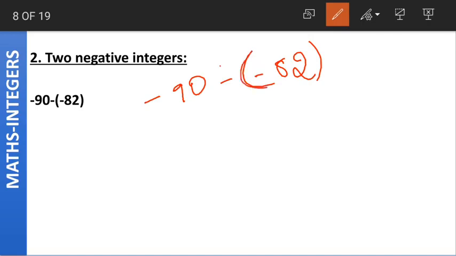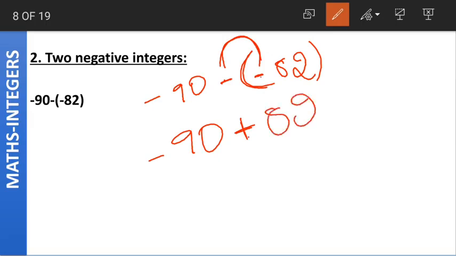Here we are having a bracket, which means that we have to multiply the signs. First write minus 90. Now what is minus into minus? Minus into minus is equal to plus. How? Both the signs are same, so the answer is plus. When both same signs are multiplied, the answer will be plus. Then we write the integer 82.